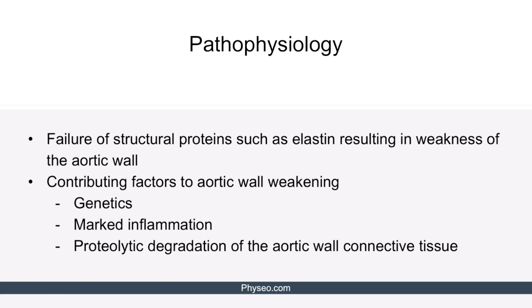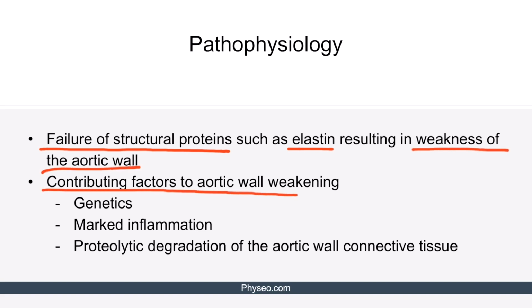The exact pathophysiology of abdominal aortic aneurysms, or AAAs, requires further research, though it is due to a failure of the structural proteins of the aorta, such as elastin. This results in weakening of the aortic wall. Contributing factors appear to be genetic associations, marked inflammation, and proteolytic degradation of the connective tissue. The eventual complication of AAAs is when the tissue has lost enough support and it ruptures.